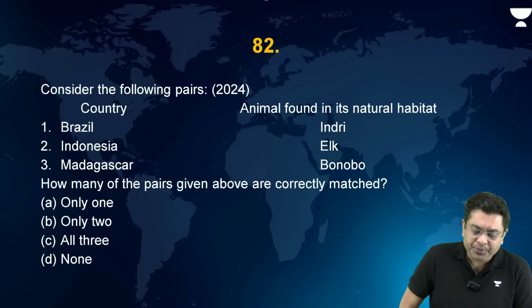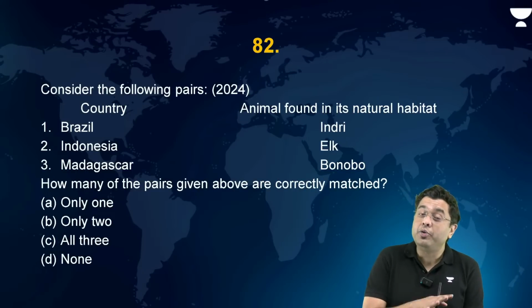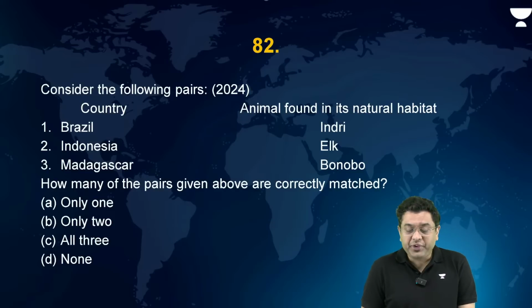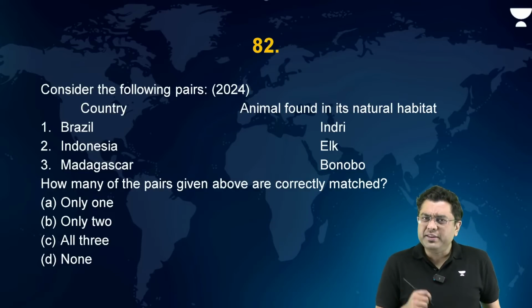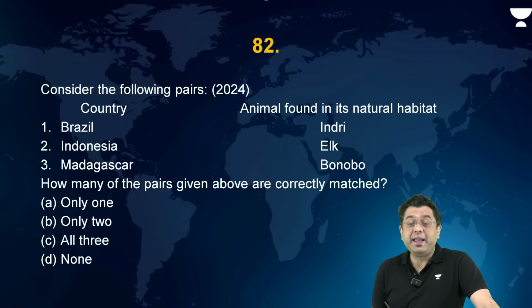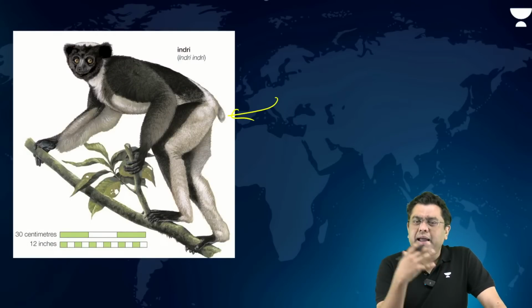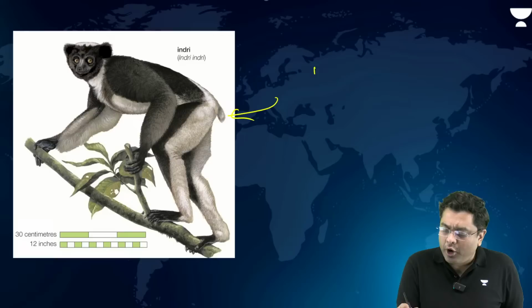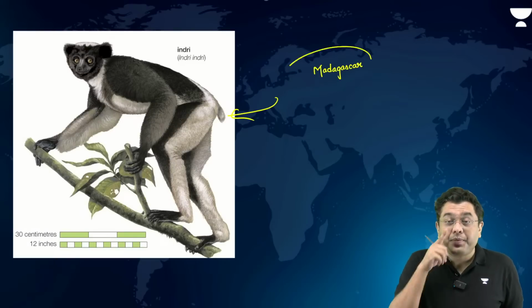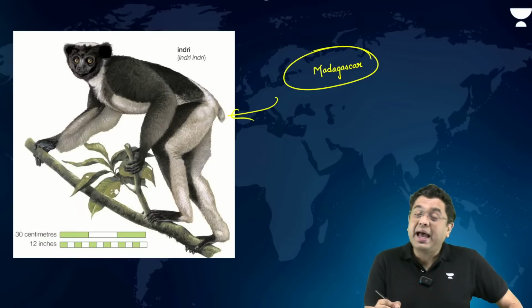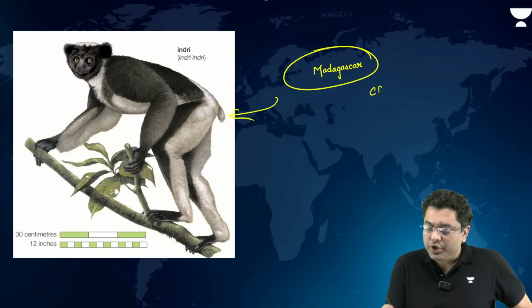Consider the following pairs: the country and the animal found in the natural habitat of that country. Brazil, Indri. Now what is Indri, by the way? We'll take a look at it. Indonesia, elk, and Madagascar, bonobo. Now when you talk about Indri, this is the species which is slightly like a lemur, and it is what is known as the Indri. It is not very big, right? Now this is to be found endemically in the region of Madagascar, and it is again critically endangered.